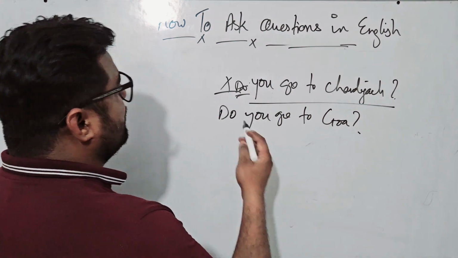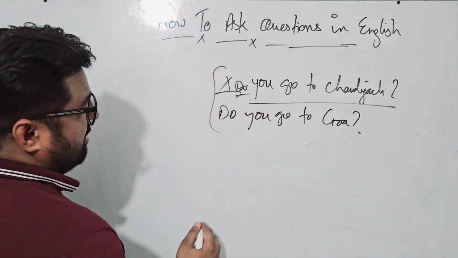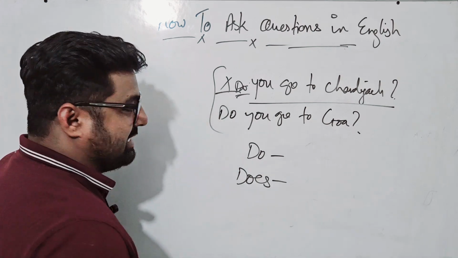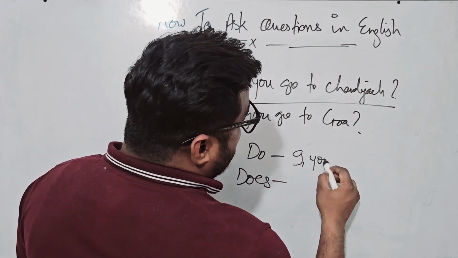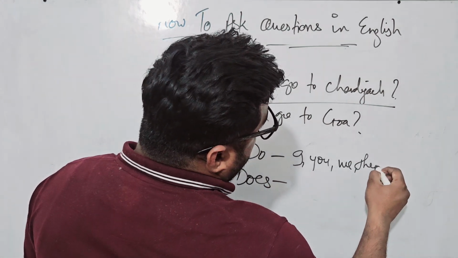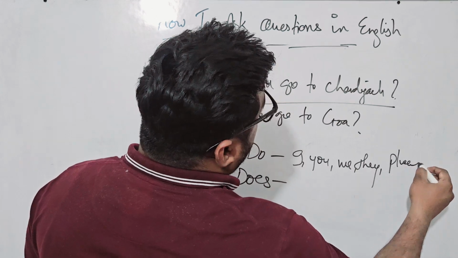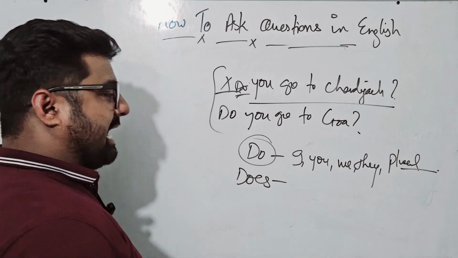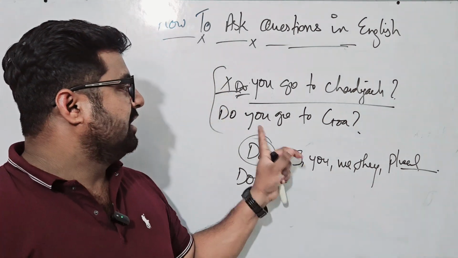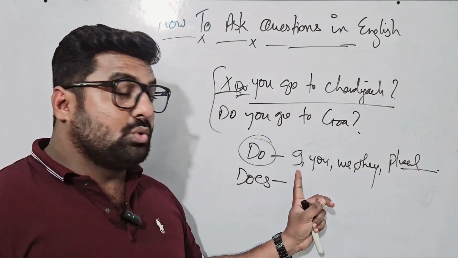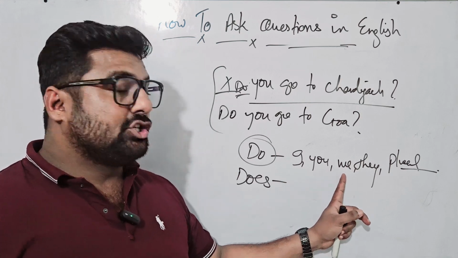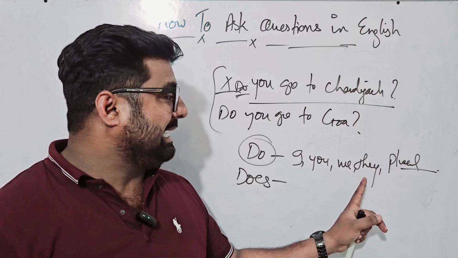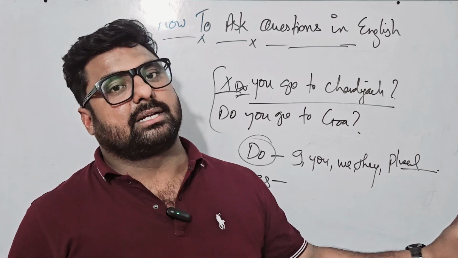Now, I think that you know, or if you still do not know, let me make it very clear where to use do and where to use does. When your subject is I, you, we, they, and any plural, I'm going to use do. I will be taking these examples one by one. Do you go to Goa? Do I go to school? Do we go to Chandigarh? Do they go to have pizza? Do they play cricket? Right?